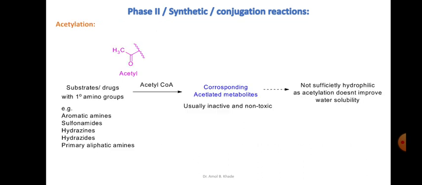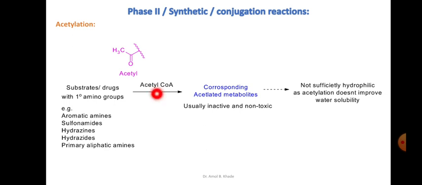So this is all about the GSH and mercapturic acid derivative and its conjugation. Whatever we have discussed in phase 2 so far is all about detoxification and mainly converting the metabolites into their hydrophilic metabolites, right. Now acetylation is the chemical reaction.